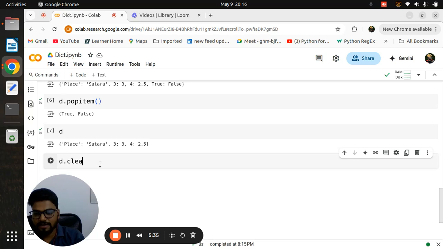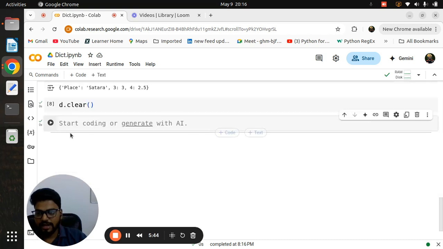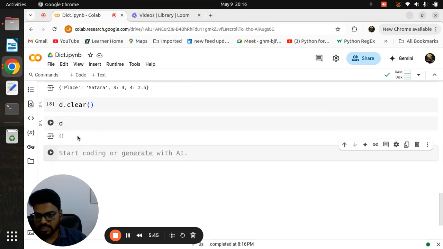Now again the same method. Whenever you want to delete all the key value pairs, you can directly use the clear method. And if you run that d, it will now be your empty dictionary. If you print the dictionary, yes, that's it. So this is all about dictionary.